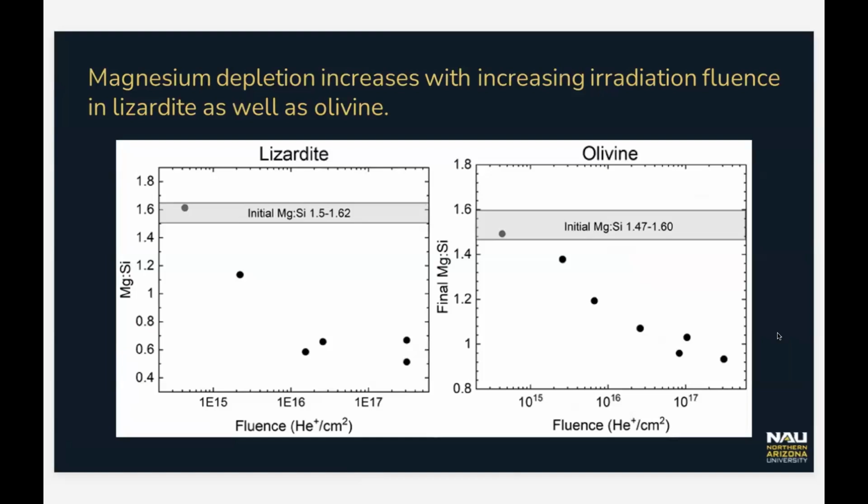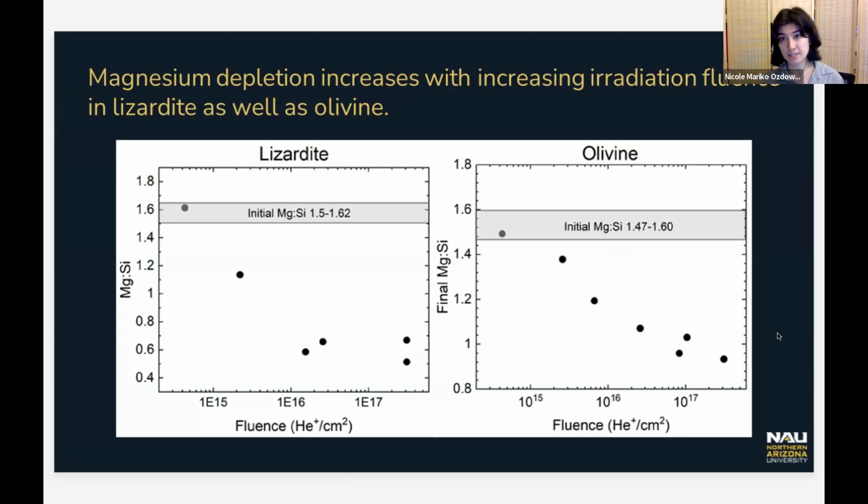So these are our preliminary results. I don't have error bars yet because I am in the process of repeating our experiments, but I'd like to note that our experiments are so far very reproducible. But we also found that magnesium depletion increases with increasing irradiation fluence in lizardite as well as olivine.